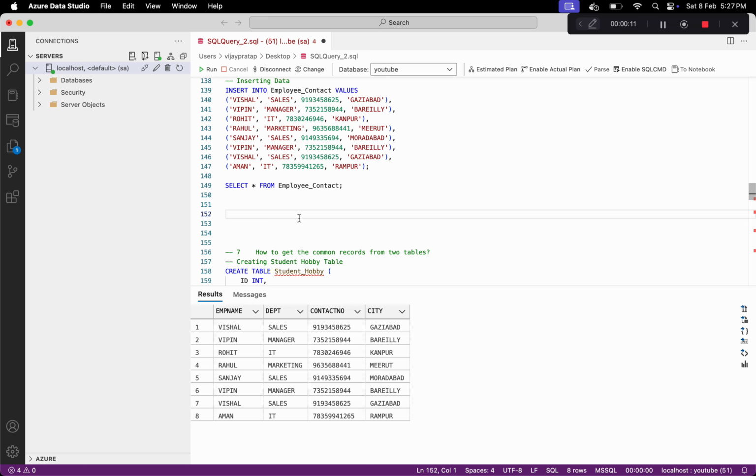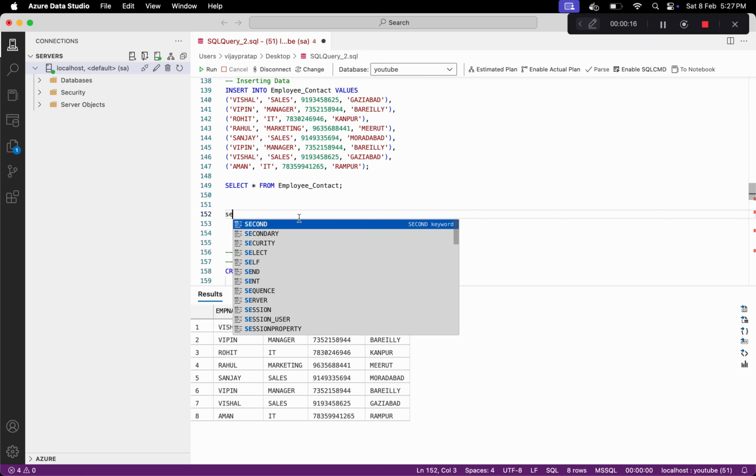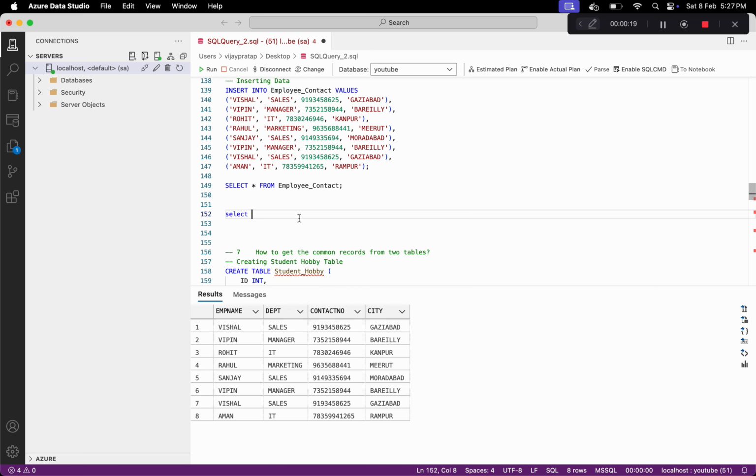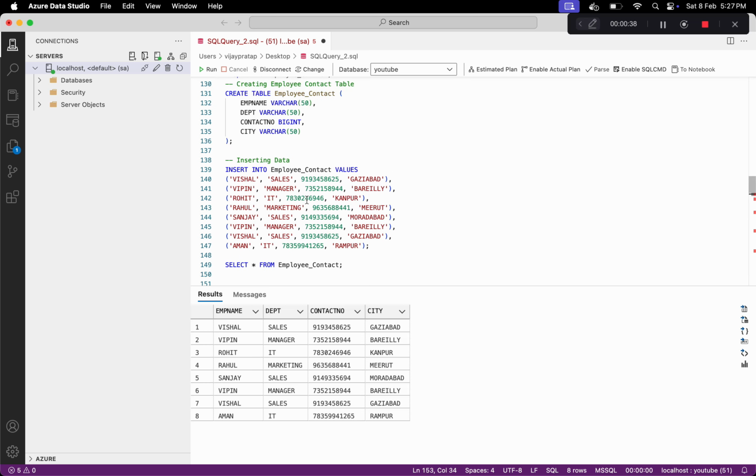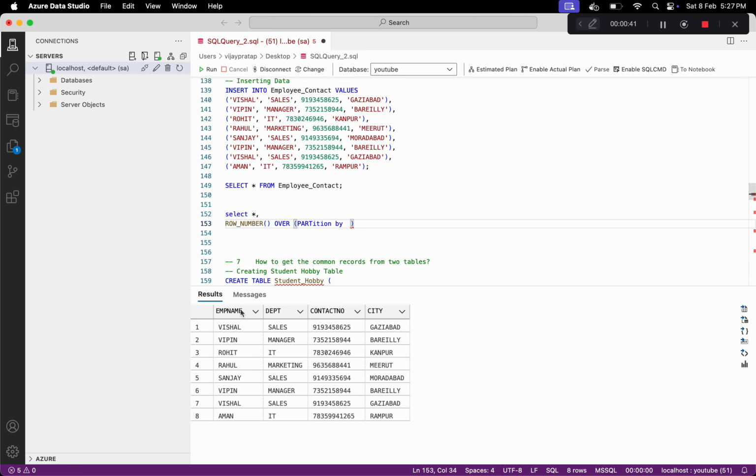So first let's try to find out the duplicate records, and to find them we can do this with select star comma row number over partition by, and in partition by I am using all the columns. So for example we have this employee name, department, contact number, and also city.